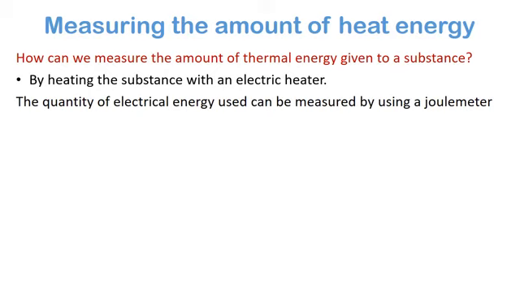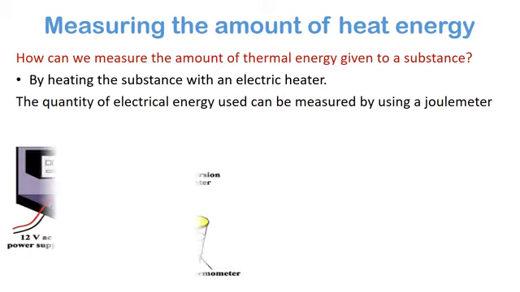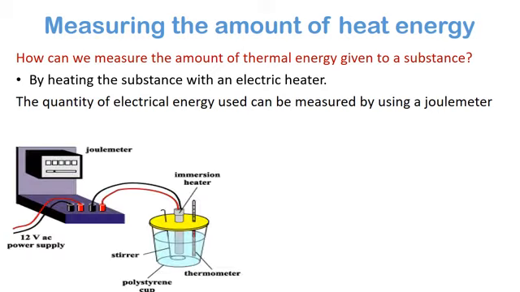So we can measure how much heat we give to the substance, because the electric heater gives the substance heat. When the electric heater is connected to a joule meter, we get the amount from the joule meter.